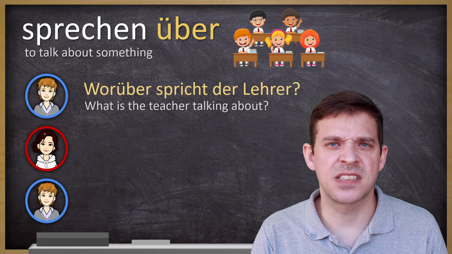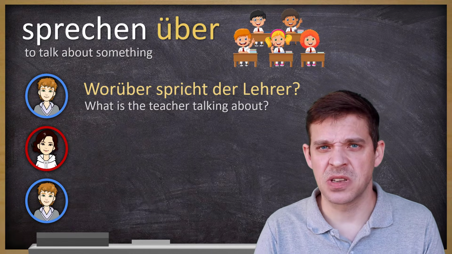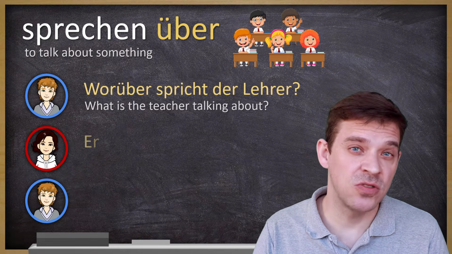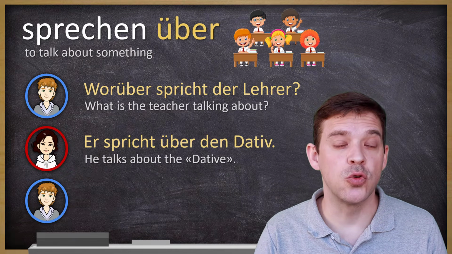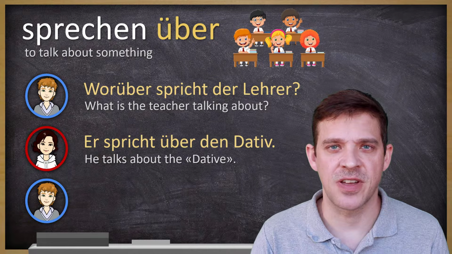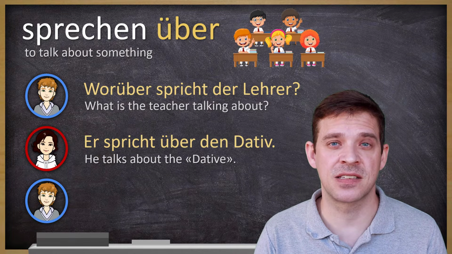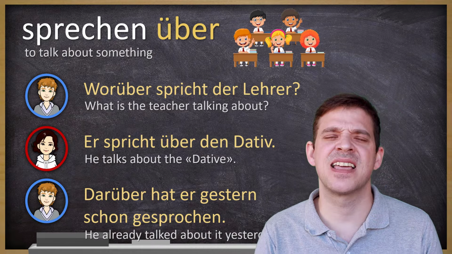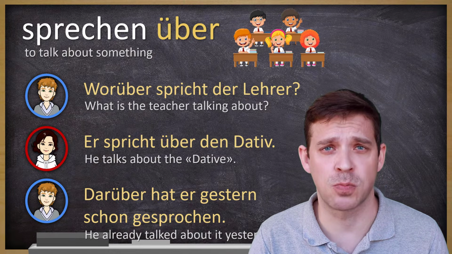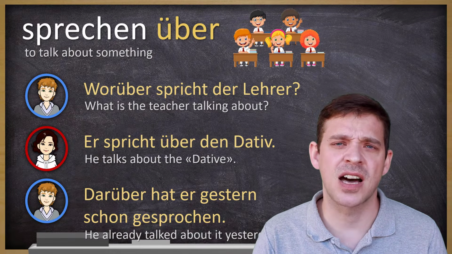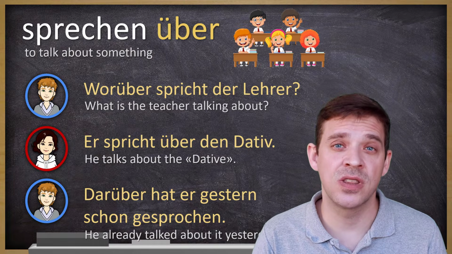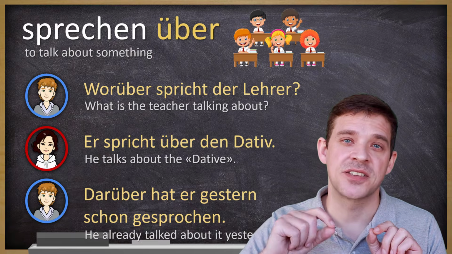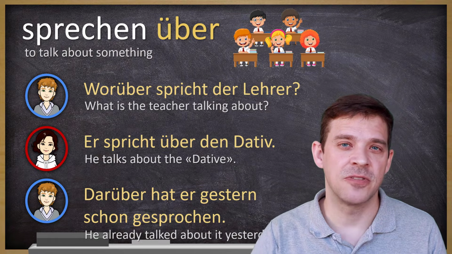Worüber spricht der Lehrer? Maybe he was sleeping a little bit or just somewhere else. And then he asked this question und Anna sagt, er spricht über den Dativ. Und dann Hans sagt, darüber hat er gestern schon gesprochen. So again, this darüber is referring to the information before.